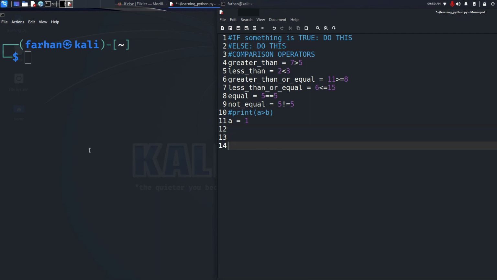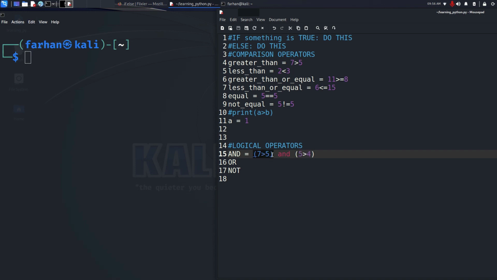The three logical operators you should be aware of are AND, OR, NOT. An example of AND would be if I wrote 7 greater than 5 and 5 greater than 4.